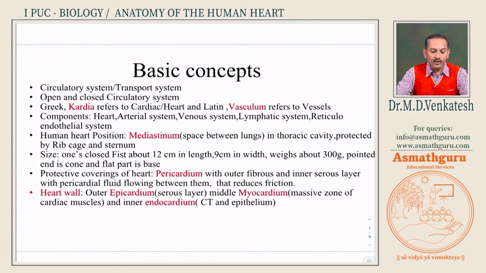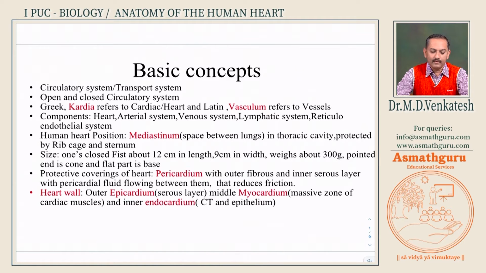Heart and blood vessels form the circulatory system or the transport system. In unicellular organisms, there is no requirement of a transport system, while in a multicellular organism, the complexity of the body makes transport system an essential part. In lower forms in invertebrates, we have already studied in our high schools that there are open circulatory systems, for example cockroach, whereas in higher animals, vertebrates, we find a closed circulatory system.